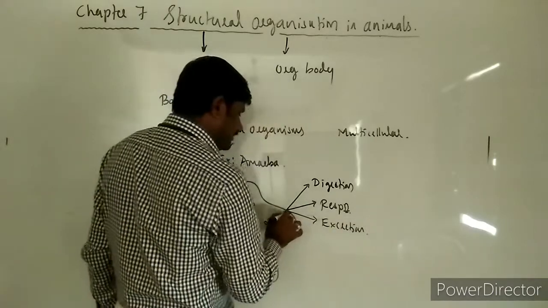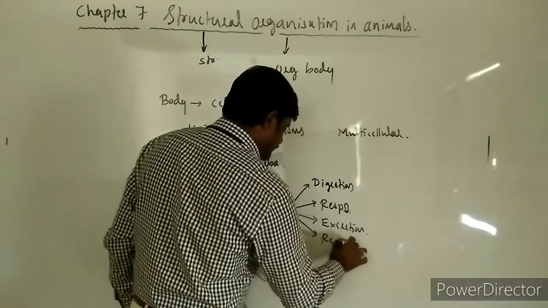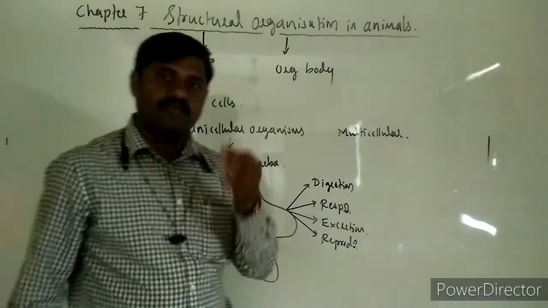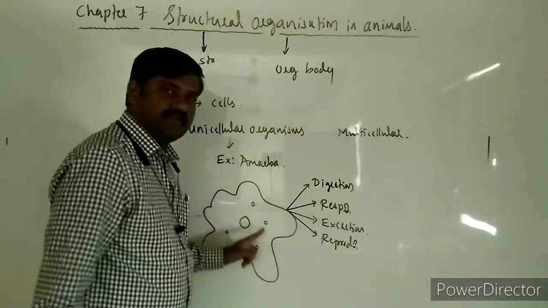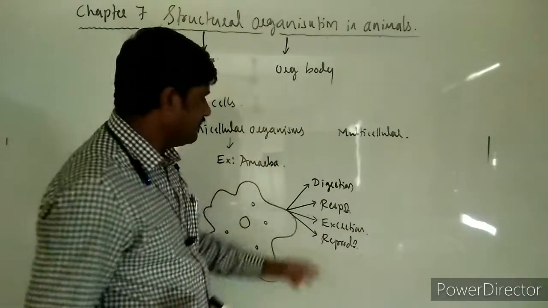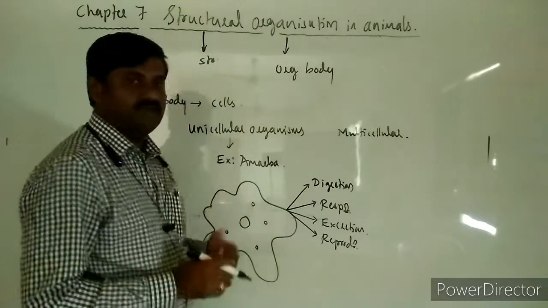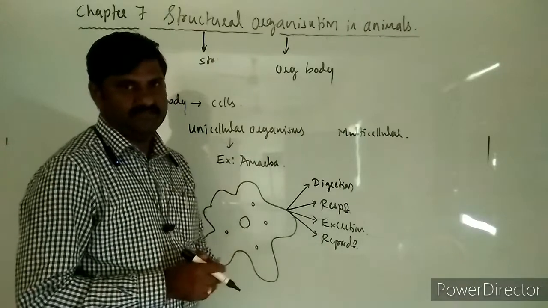The same cell is responsible for reproduction. So many functions are performed by this single cell. Organisms whose bodies are adapted to perform different kinds of functions in this way are said to be unicellular organisms.